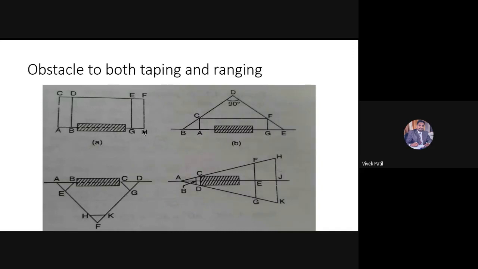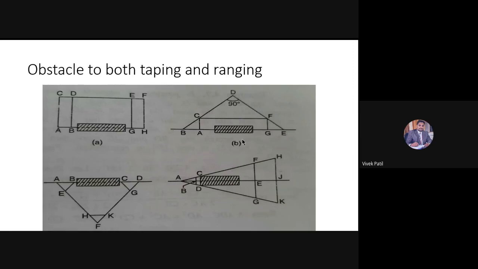So now we have overcome both the obstacles, that is, obstacles for taping as well as ranging. So AH is equal to CF or BG is equal to DE, as well as G and H, these 2 points are on the same line of AB and its extension. So from the first method we can overcome this particular obstacle.